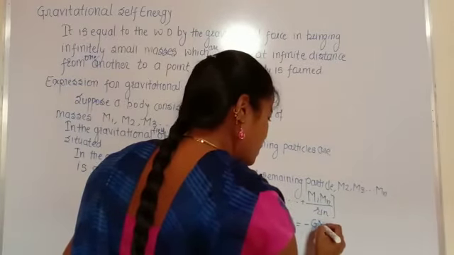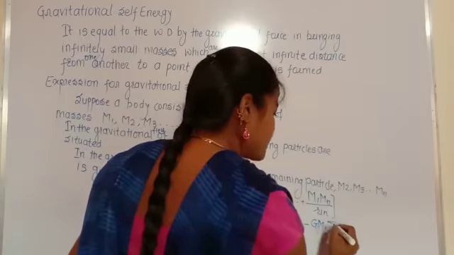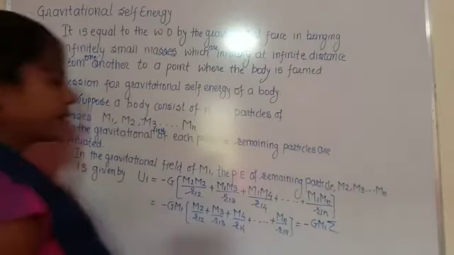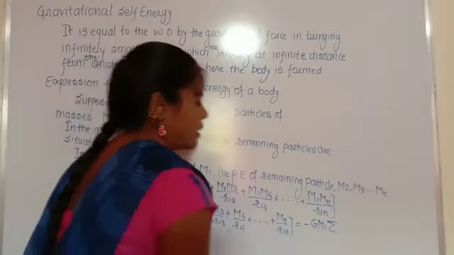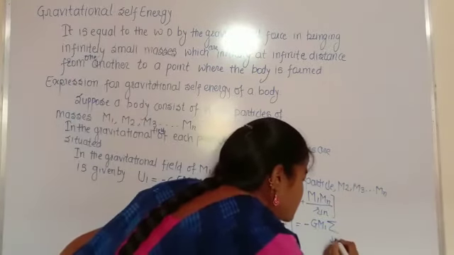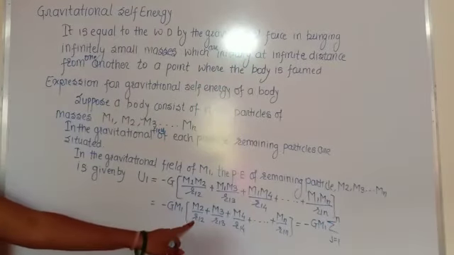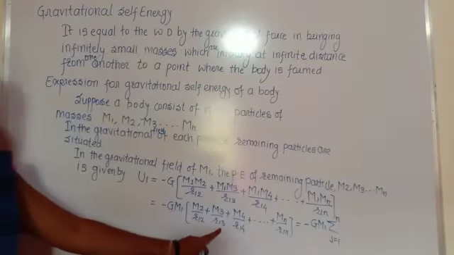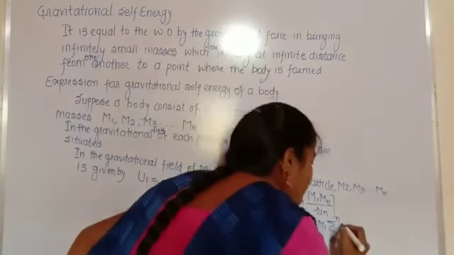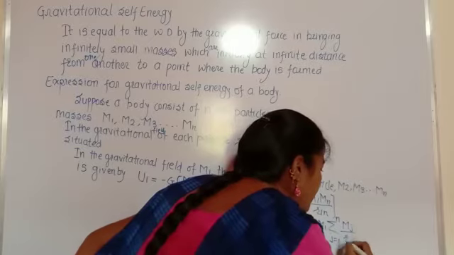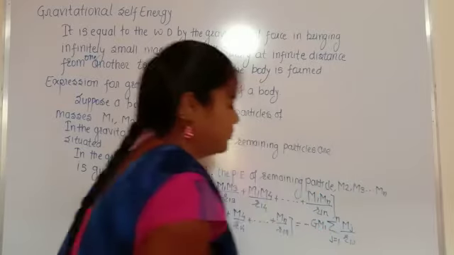So we write minus G M1 times the summation, with j equals 1 to n, of Mj divided by R1j.